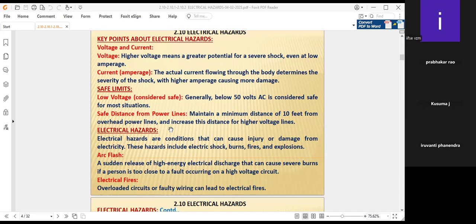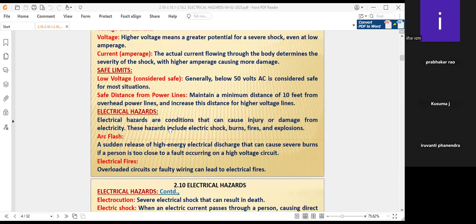Before going into details on electrical hazards, we have to discuss them in detail. Electrical hazards are conditions that can cause injury or damage from electricity. These hazards include electrical shock, burns, fires, and explosions also. Arc flash occurs where the circuit has some defects.